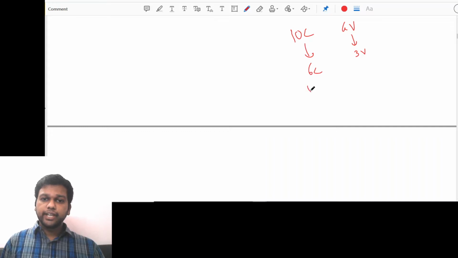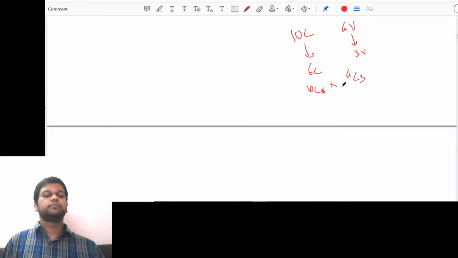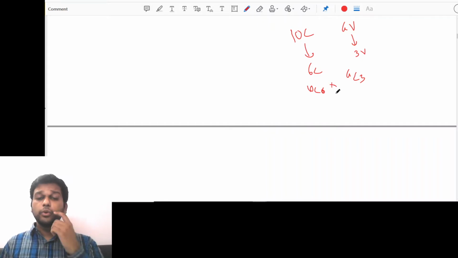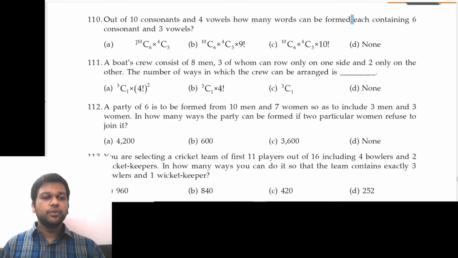So how many ways will be there? 10C6 and 4C3. Now no need to solve because it is there in the options in this form only, but this is not the final answer. Understand? 10C6 into 4C3 is there, but that is not correct because they are asking how many words can be formed.